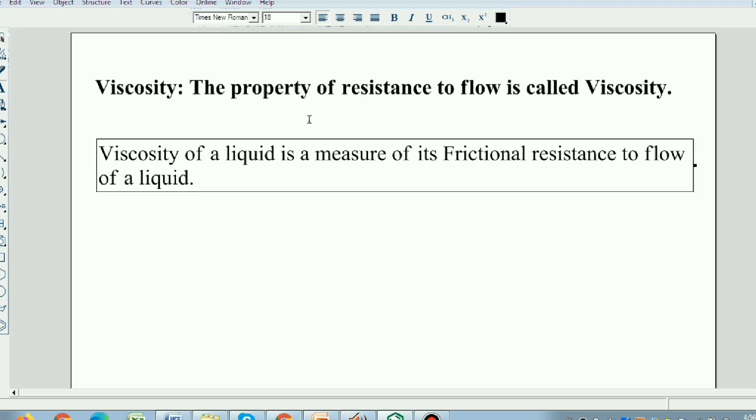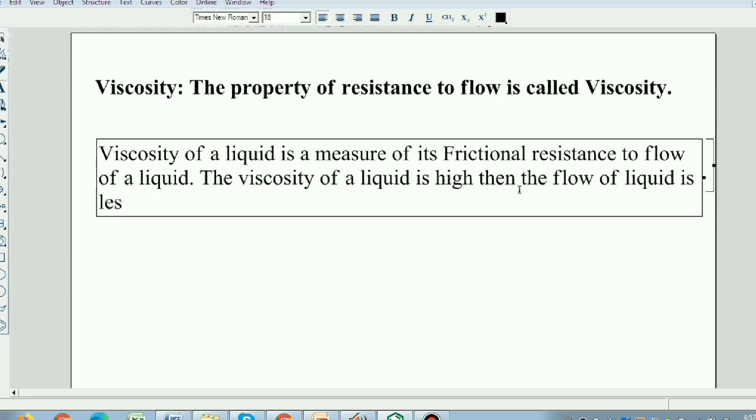Students, if the viscosity of a liquid is high, then the flow of the liquid is less. If the viscosity of a liquid increases, then the flow of the liquid is less.